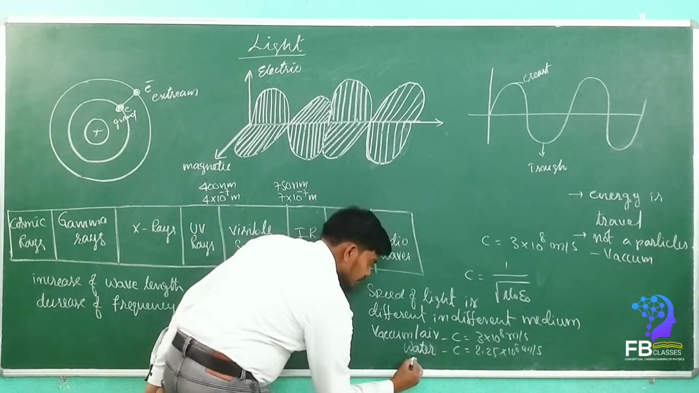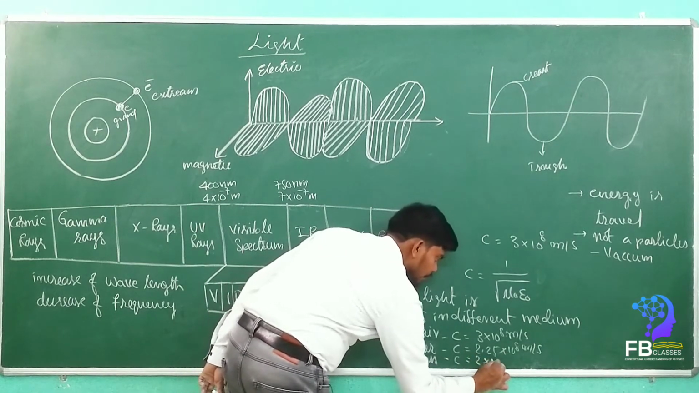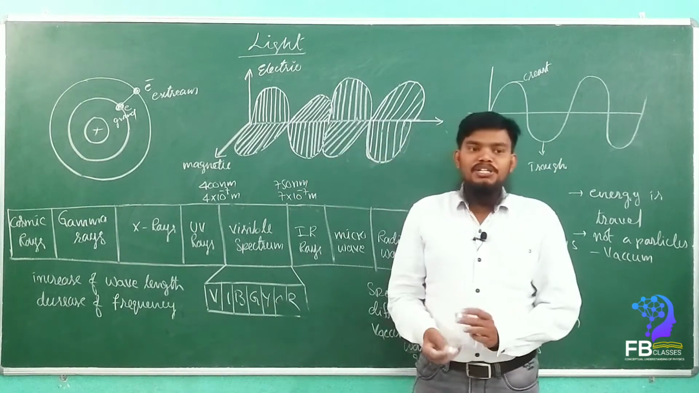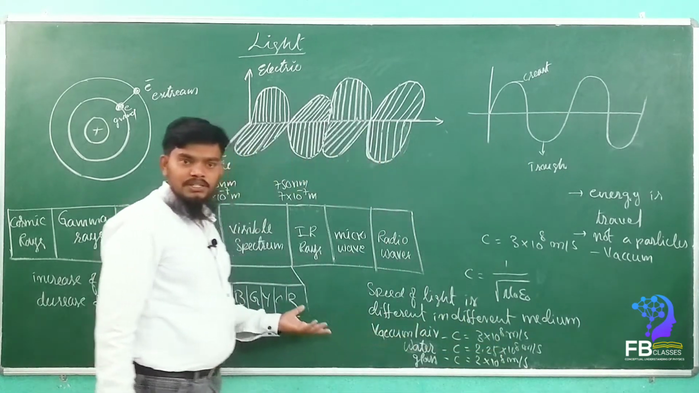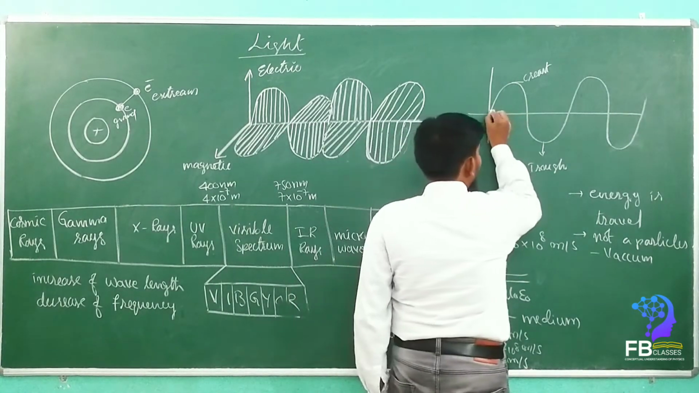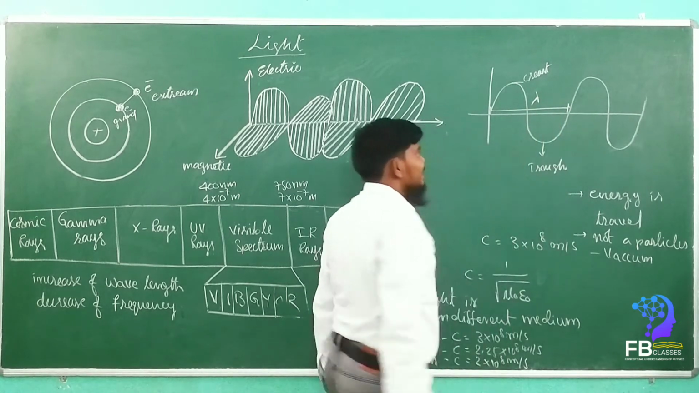It is in water. If you take a glass, in the glass C is equal to 2 into 10 power 8 meter per second. So that means in different mediums the speed of the light is different. Are you getting my point, everyone? So once we come here, the wavelength is nothing but, see here, from this to here it is a wavelength.